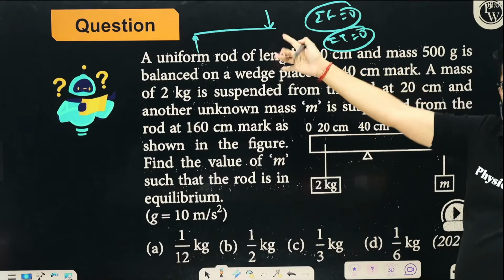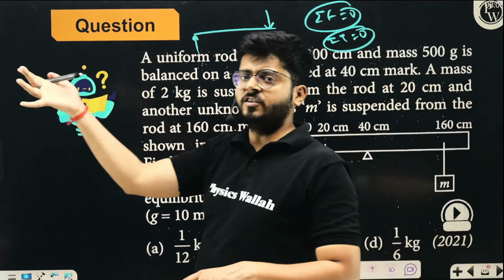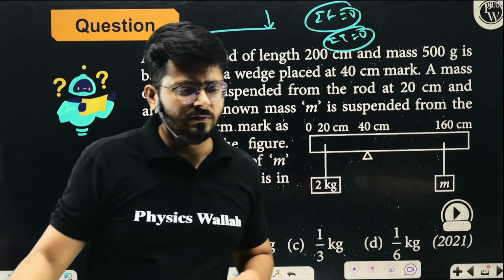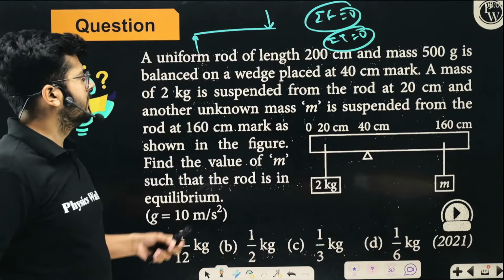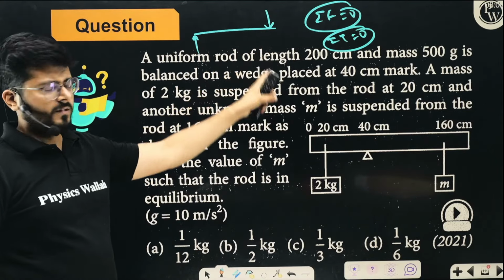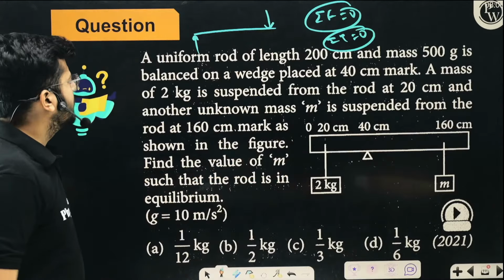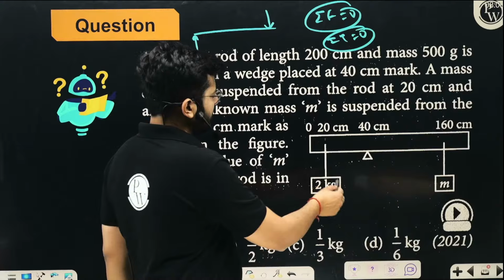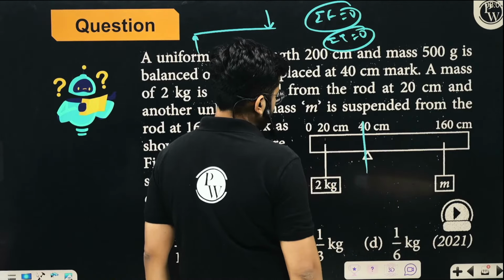The body must not have any angular acceleration as well as any linear acceleration, right? That's the idea of the equilibrium of extended objects. So what is really happening? We have an extended object, and the distances are given from this particular point.